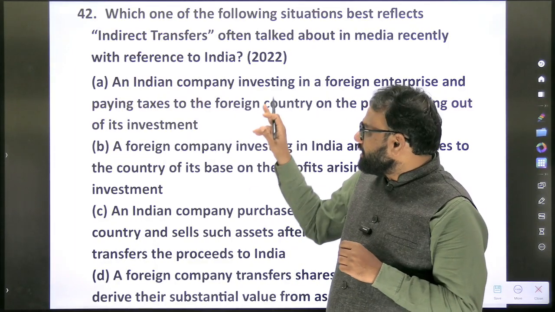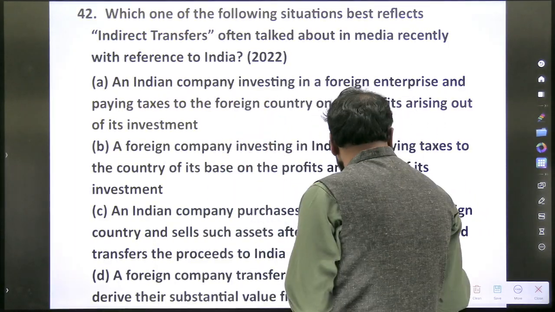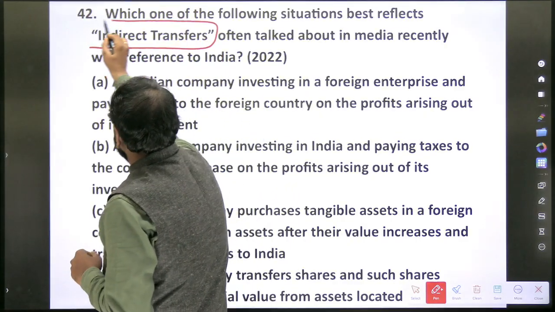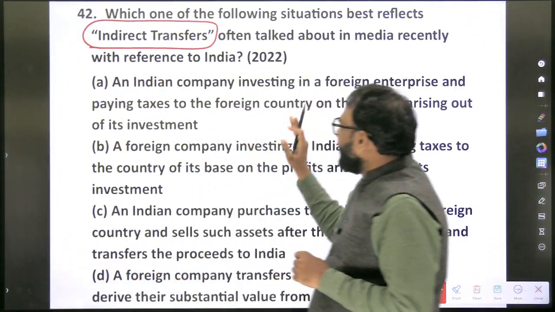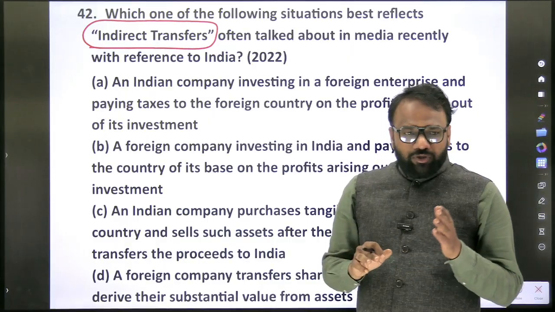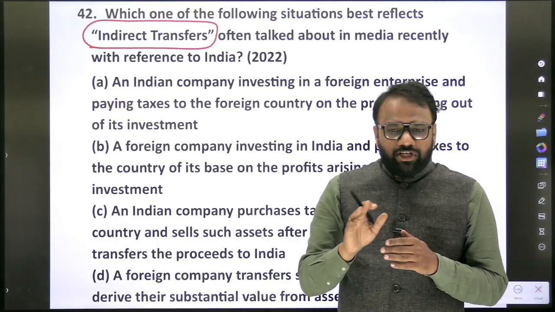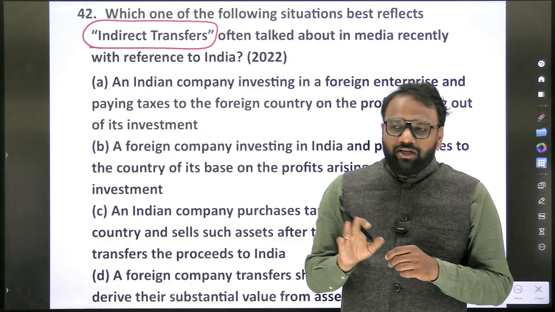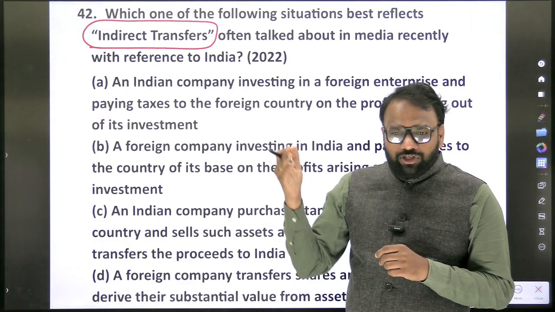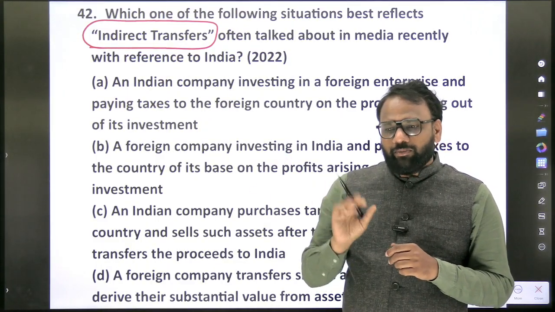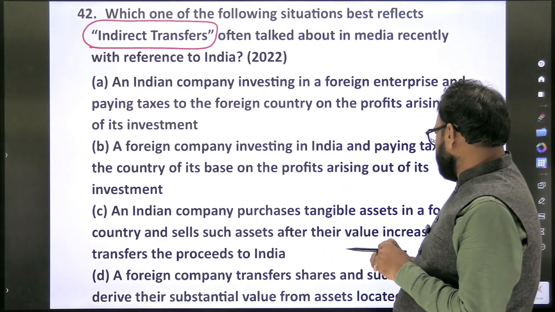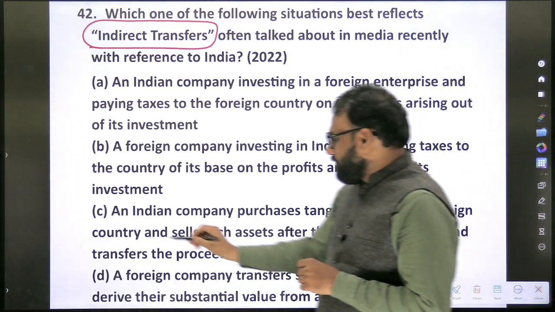Similarly, in that context, there is this term indirect transfers. In 2022 itself they asked a question, because in 2021 or 22 there was a Supreme Court judgment on the Vodafone related case. There is no chance of this question repeating, but again the concept is important. So here, what's the answer? It's the third one.